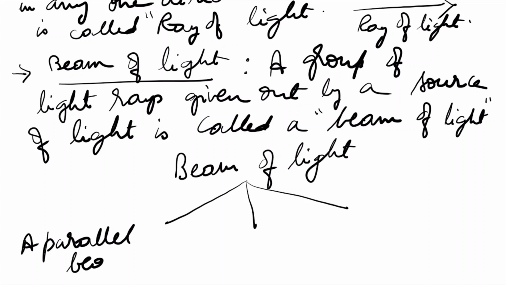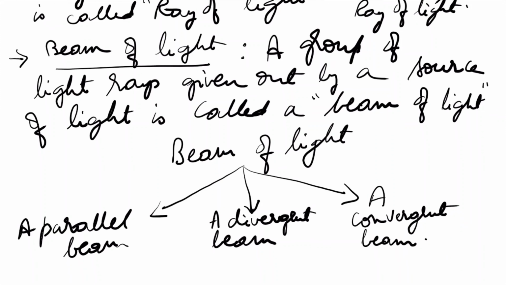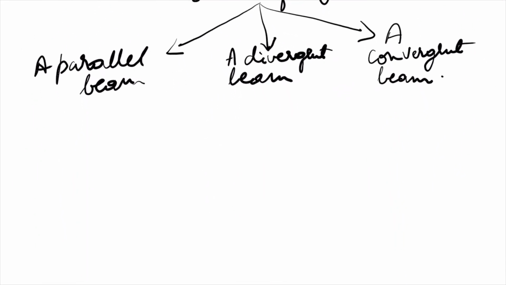A parallel beam of light, a divergent beam of light, and a convergent beam of light. Okay, now let me show you some diagrams related to this.